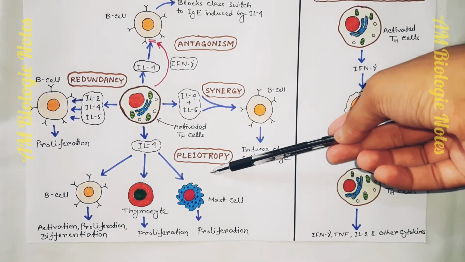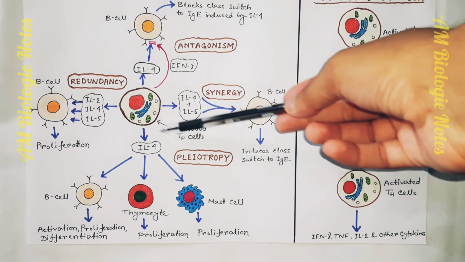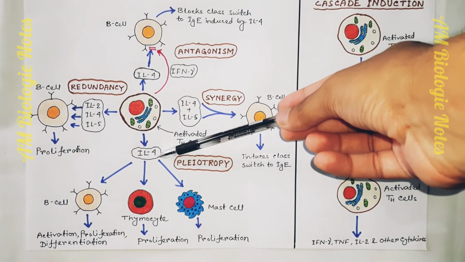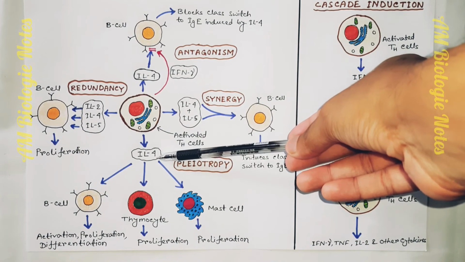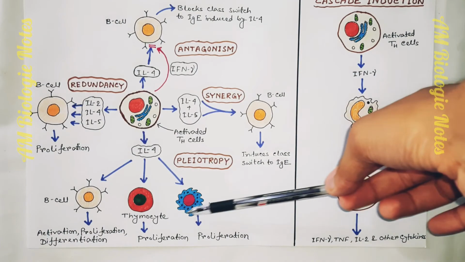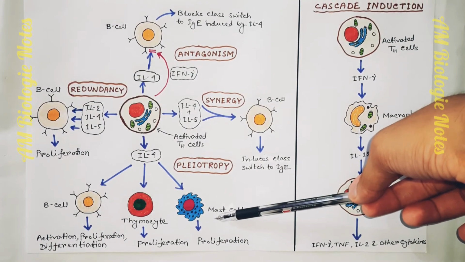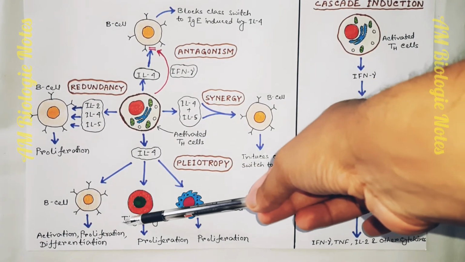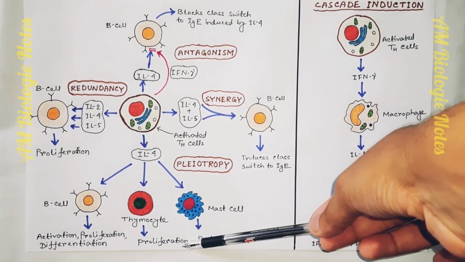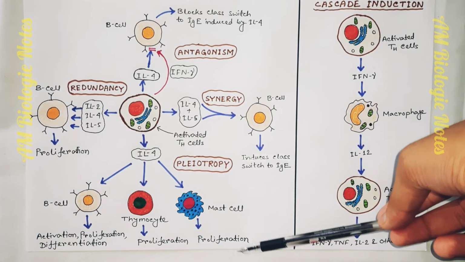This is pleiotropic action. Here, a given cytokine, say IL-4, has different biological effects on different target cells like B cell, thymocyte, mast cell, etc. And the biological effects include activation, proliferation, differentiation, etc.